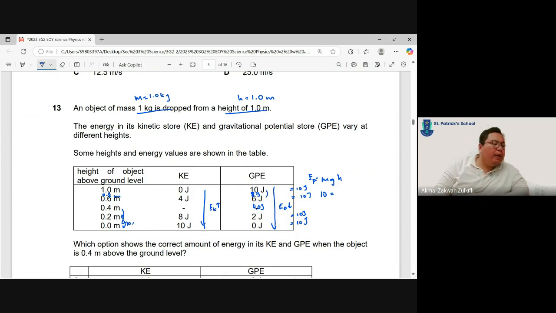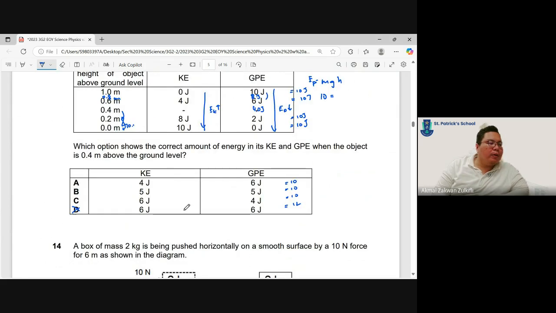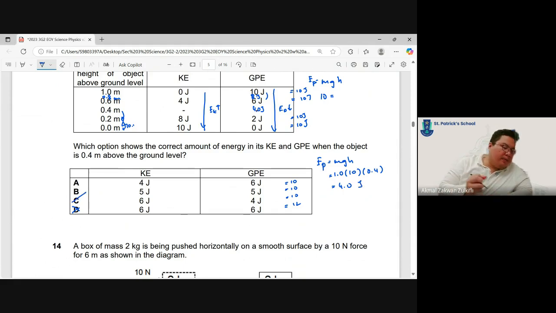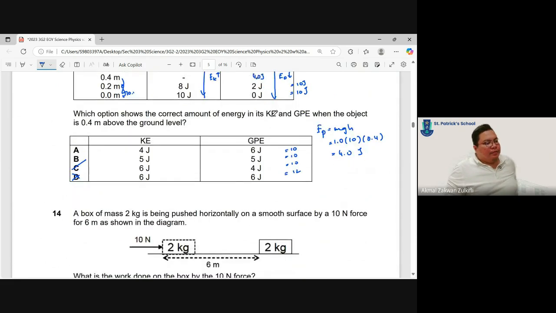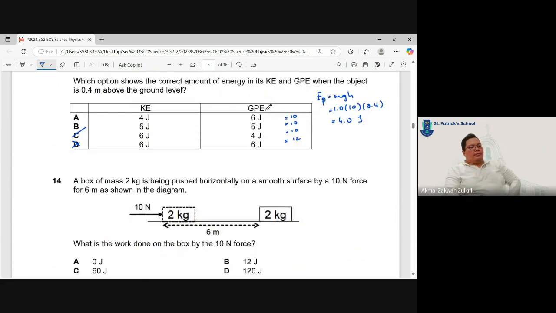So actually from here already, I don't waste too much time. I can immediately go and calculate. So EP is equals to mgh. We know m is 1, g is always 10, and height is 0.4. So you get 4.0 joules. So it must be C.